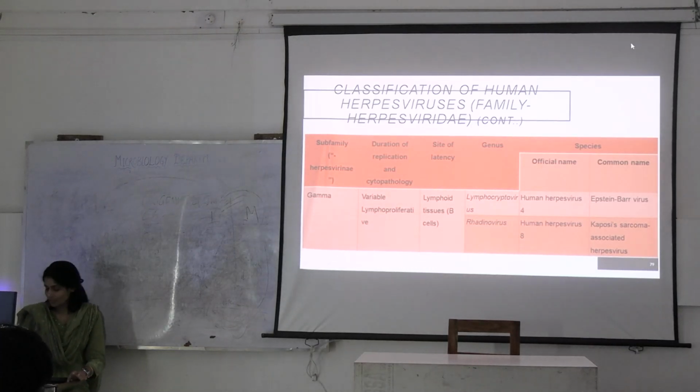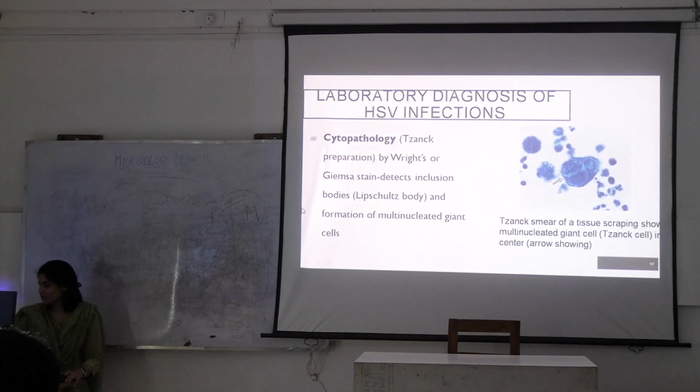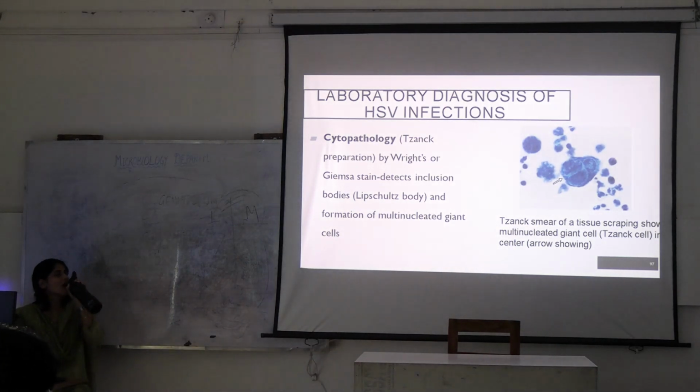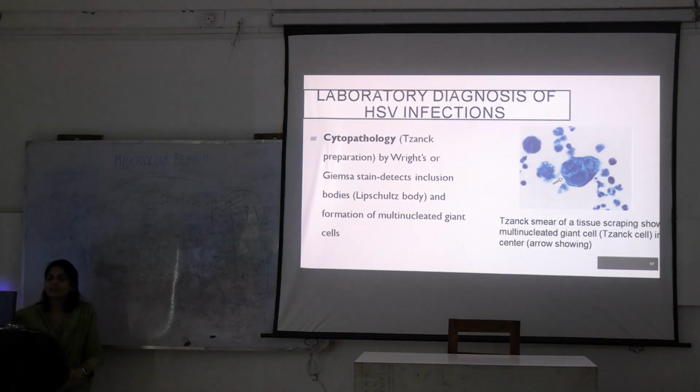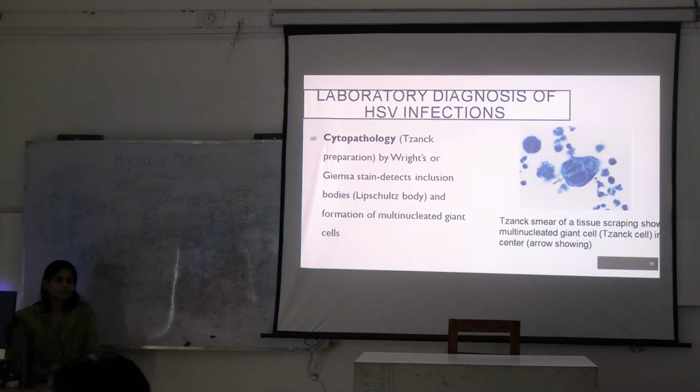Okay. How do you diagnose a virus? Not in a very conventional way. If you don't have PCR, then they'll give you RT-PCR. Achha.